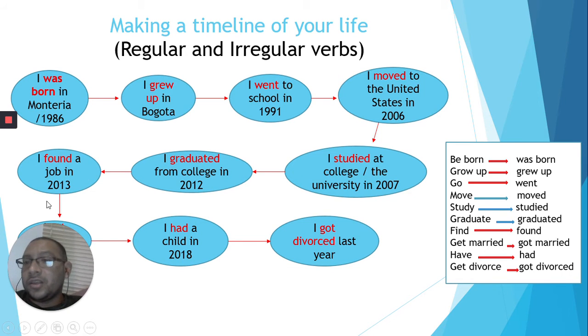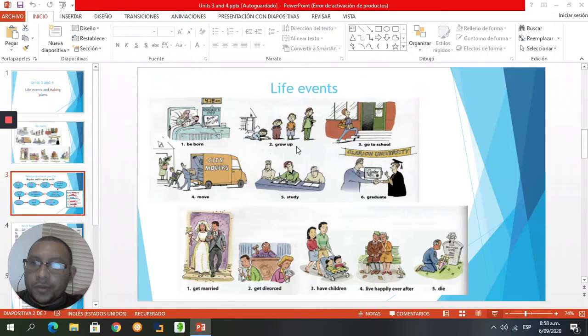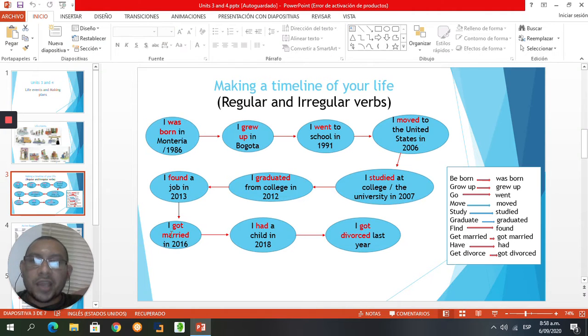Here you can see I got married in 2016. I had a child in 2018. I got divorced last year. So this is just an example of a very common timeline that you need to do as one of your assignments. Before doing your own assignment, look at this example and you can work with it.